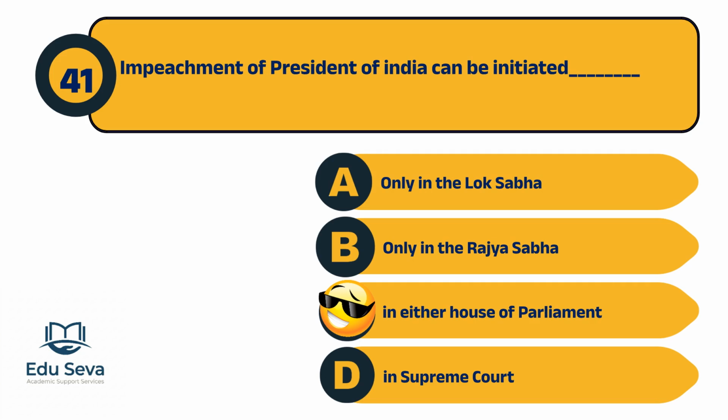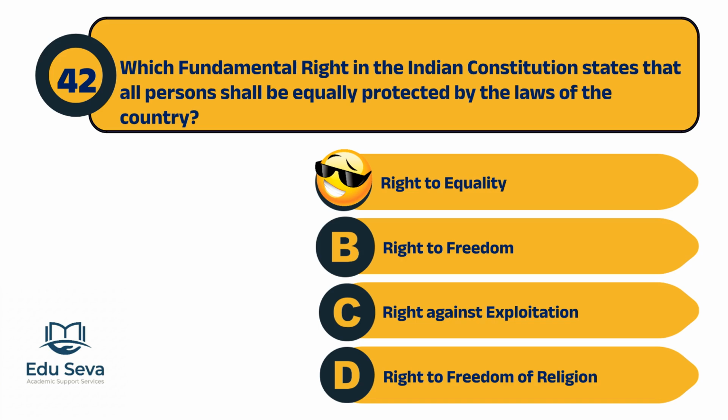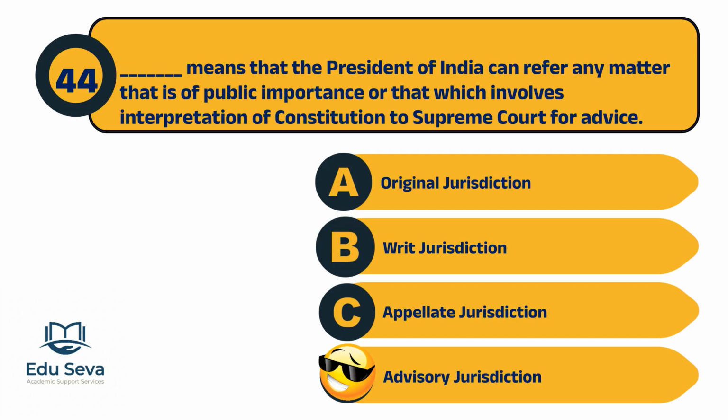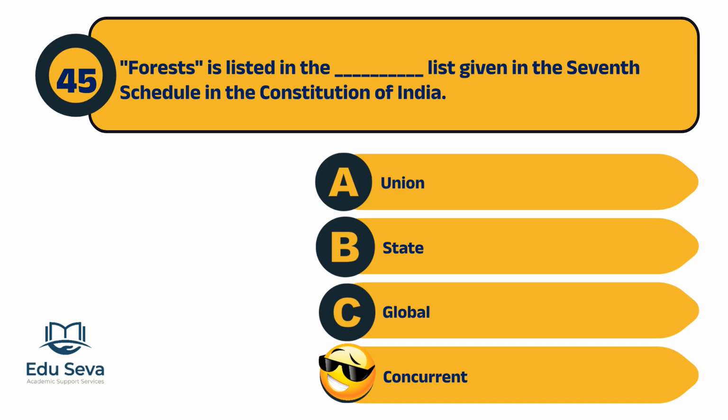The impeachment of the President of India can be initiated in either House of Parliament. The right to equality, a fundamental right, states that all persons shall be equally protected by the laws of the country. Betting and gambling is listed in the state list in the 7th schedule of the Constitution of India. Advisory jurisdiction means the President of India can refer matters of public importance or constitutional interpretation to the Supreme Court for advice. Forests is listed in the concurrent list given in the 7th schedule in the Constitution of India.